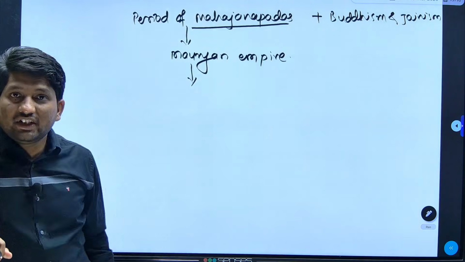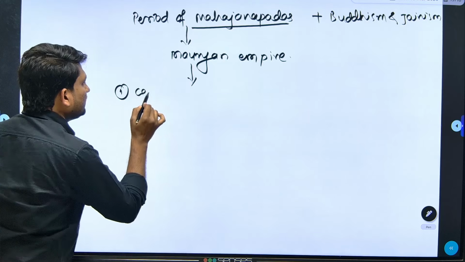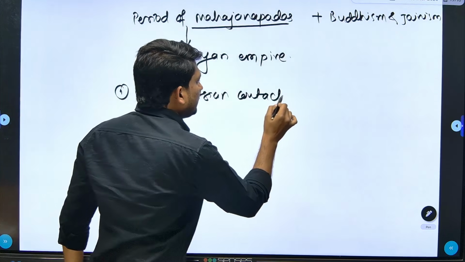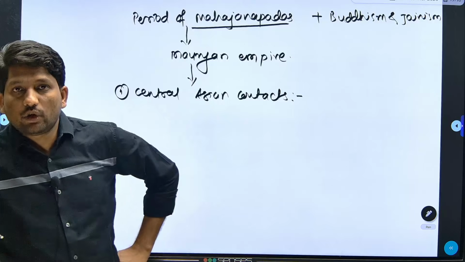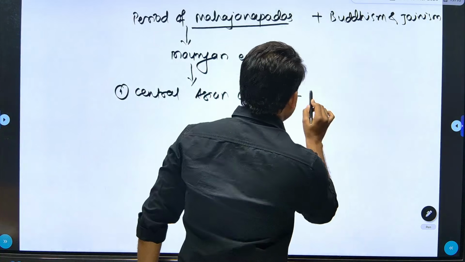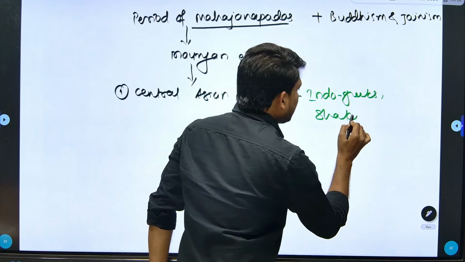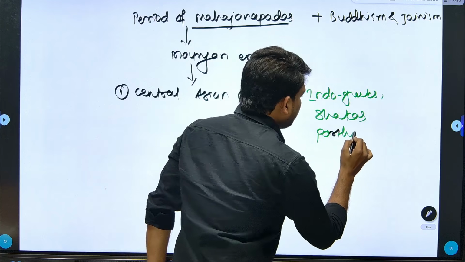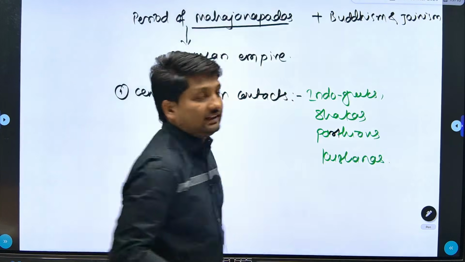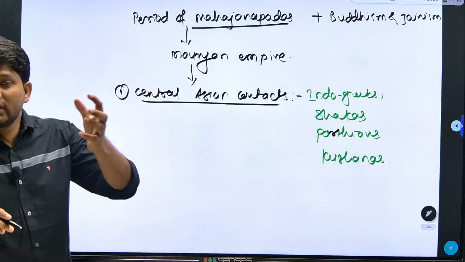So similarly in the ancient time, after the decline of the Mauryan Empire, we generally see Central Asian contacts in the northwest. In these Central Asian contacts, who came first? Indo-Greeks, then Shakas, then Parthians, and then Kushanas. So all this was happening in the northwest part of India, as Central Asians came to this northwest part of India.